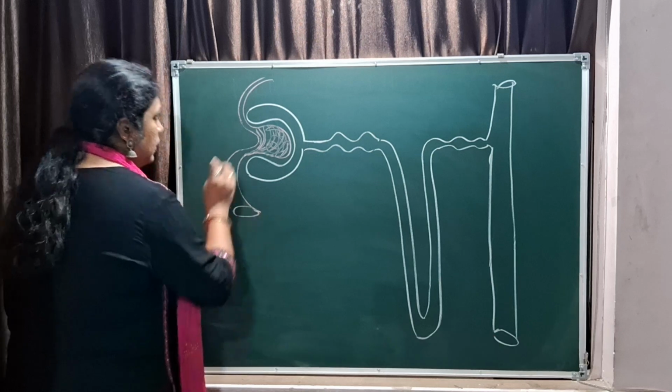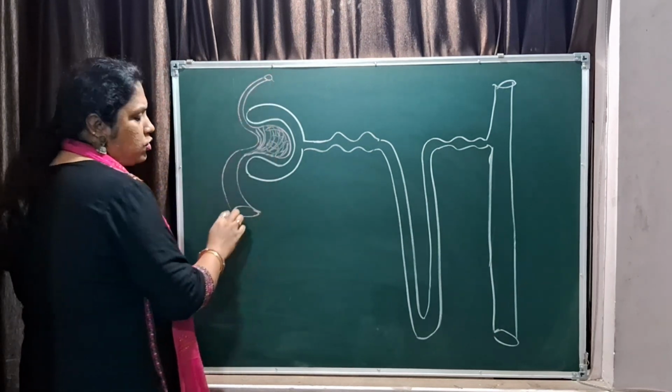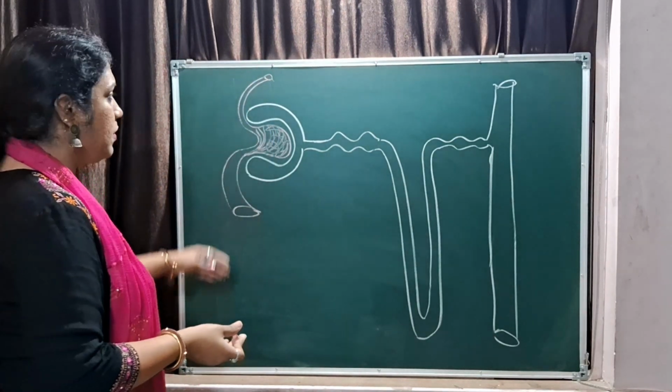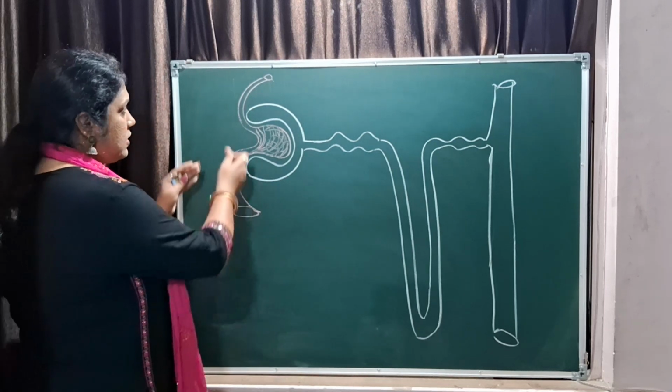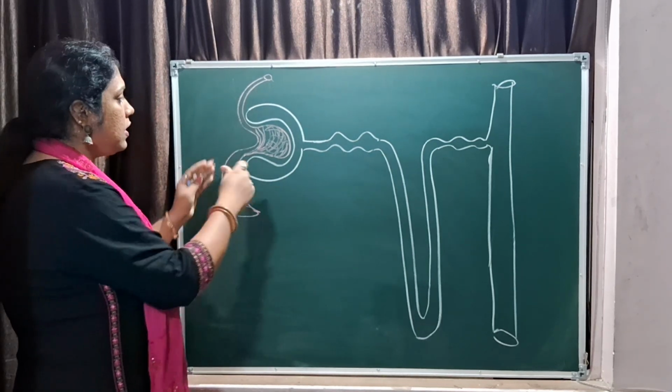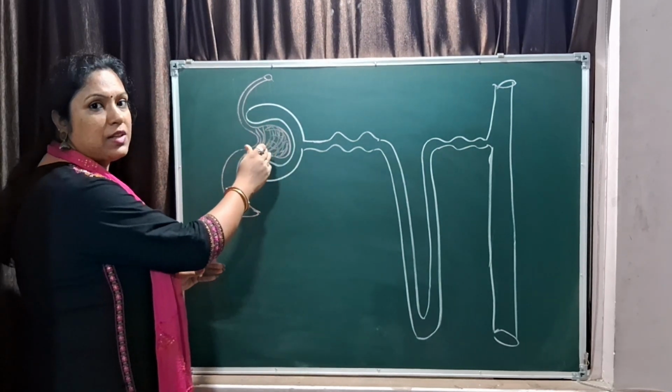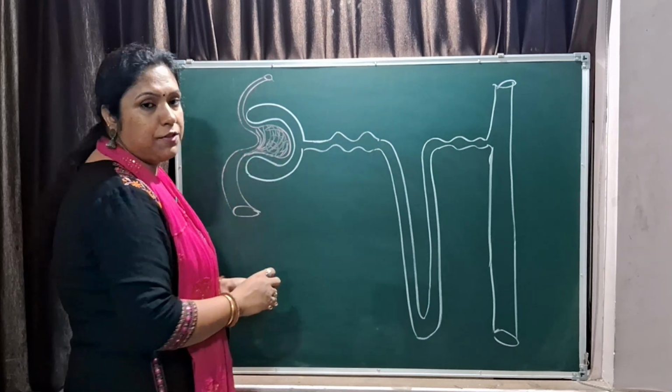You need to remember that when you draw the diagram, the afferent should be wider in diameter as compared to the efferent. This difference in the diameter helps in creating a kind of pressure here, which helps in ultrafiltration.